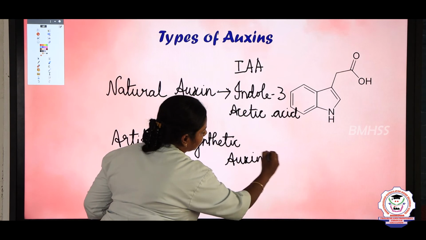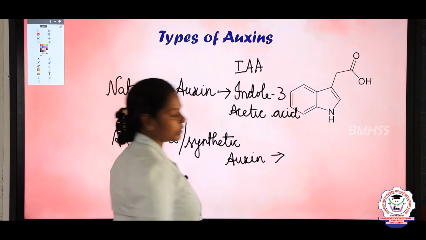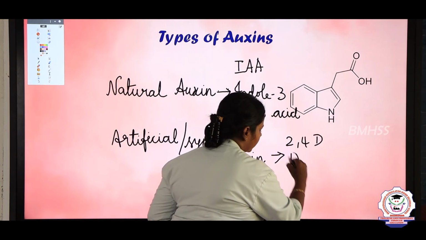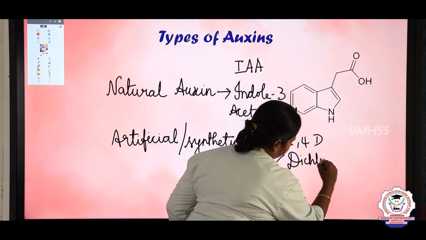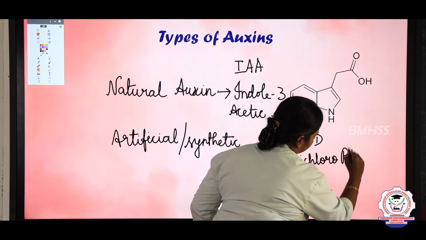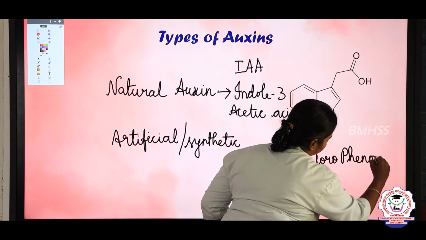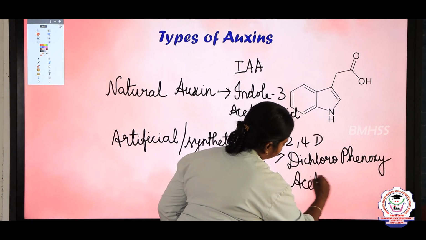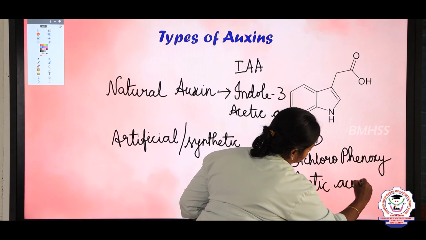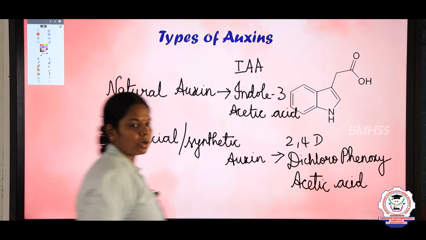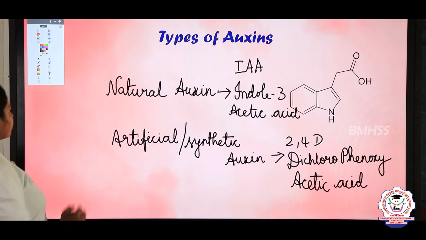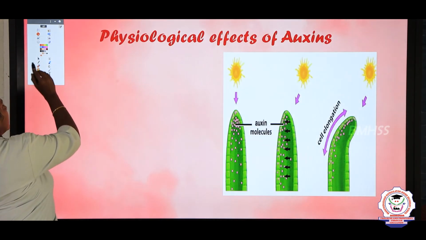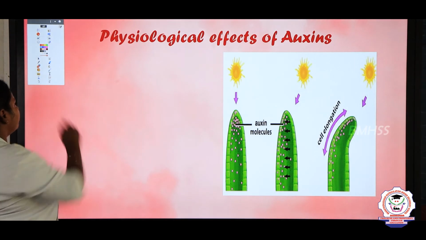The example for synthetic auxin is 2,4-D. What is D? Dichlorophenoxy acetic acid. So types of auxins is a 2-mark question, children. And now we are going to see the physiological functions of auxins.